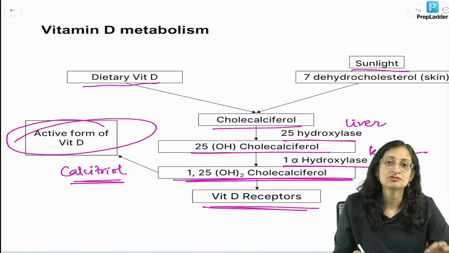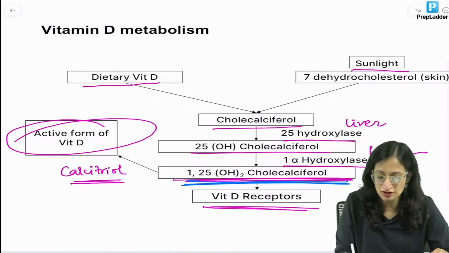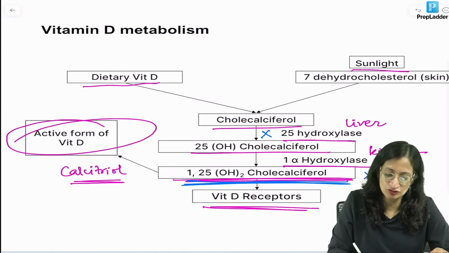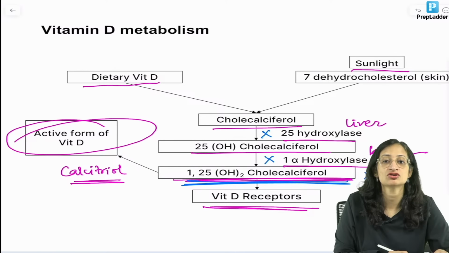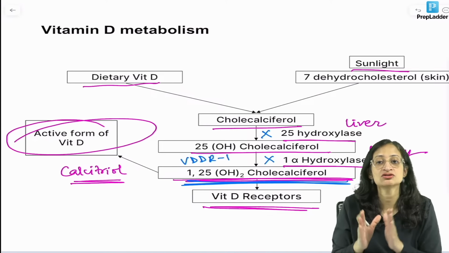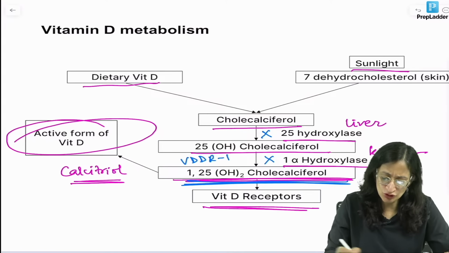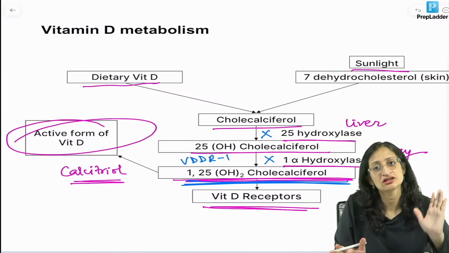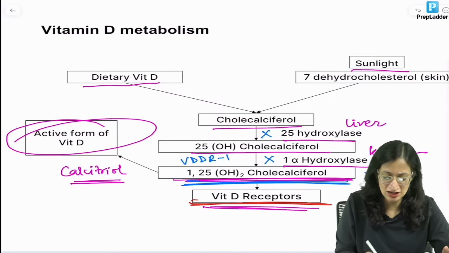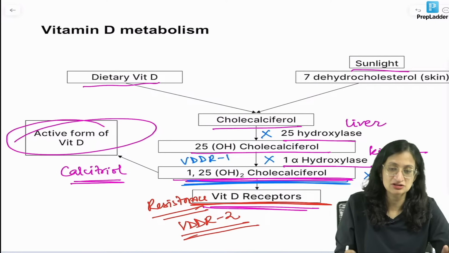Now, vitamin D dependent rickets, VDDR, there are 2 types, VDDR1, VDDR2. VDDR1 happens when this active form of vitamin D is not getting synthesized. So it can be due to deficiency of 25-hydroxylase or it can be due to 1-alpha hydroxylase deficiency. Any of these can cause VDDR type 1. So the active form of vitamin D is not getting formed. It is autosomal recessive in inheritance. But if you have 1,25-dihydroxycholecalciferol getting formed, but there is resistance at the level of receptors, resistance at the level of receptors is seen in VDDR type 2.